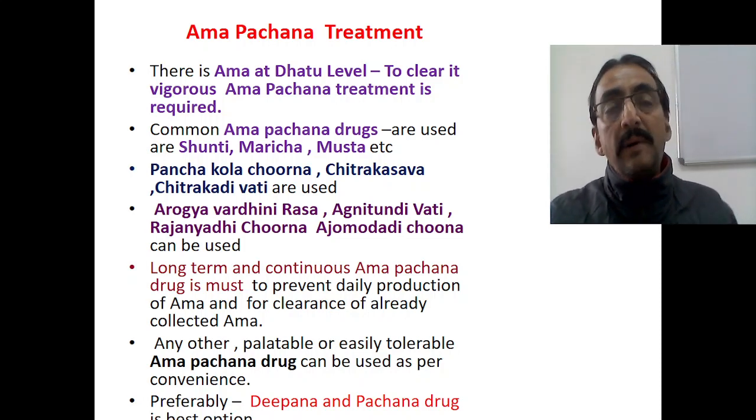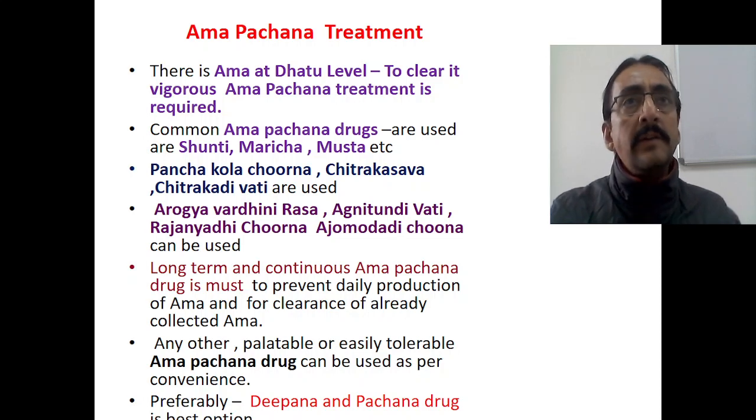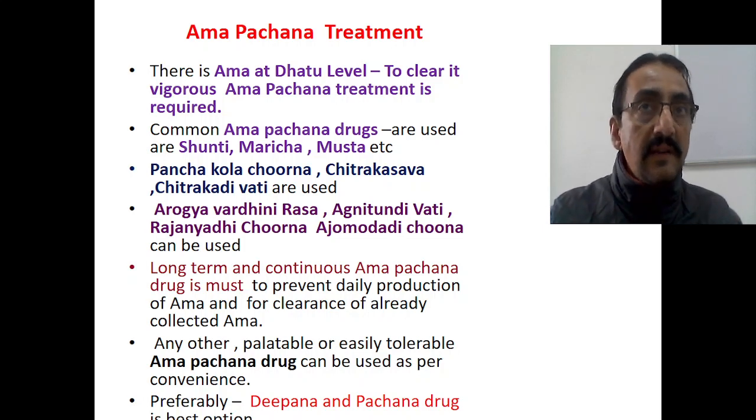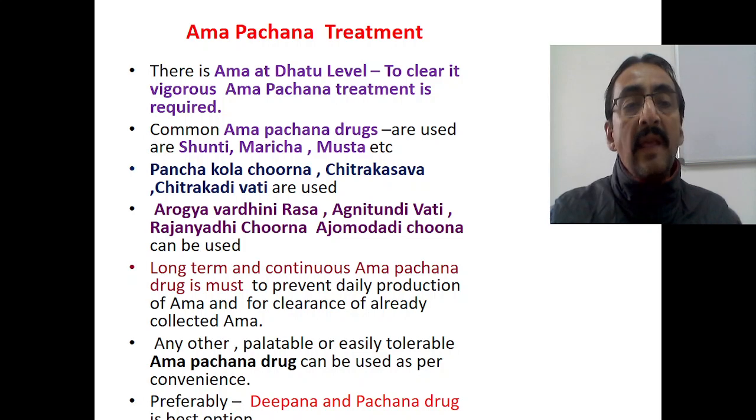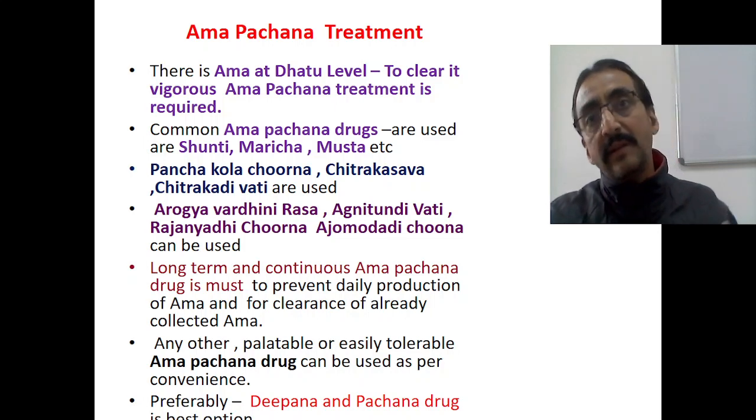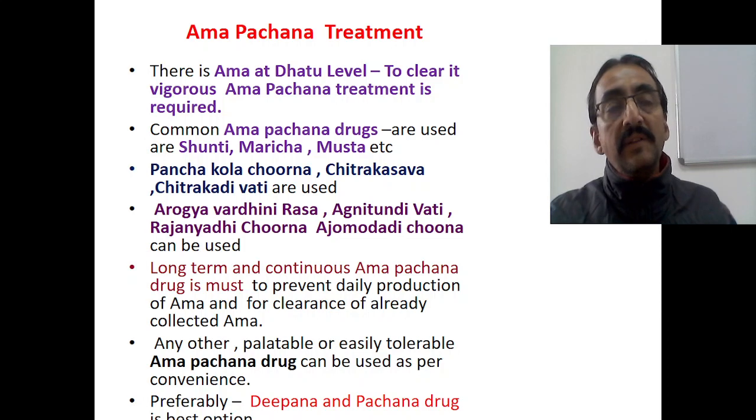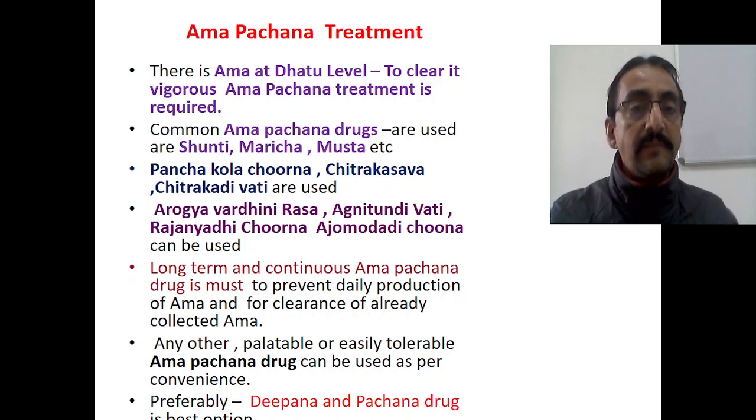Common Amapachana drugs which can be used, starting from very simple drugs like Shunti, Maricha, Musta, etc. You can also go for Panchakola Churna, Chitrakasava, Chitrakadi Vati, etc. But if the disease is a little chronic and you think that Ama is very deeply rooted, then we can use more specific drugs like Arogyavardhini Rasa, Agnitundi Vati, Rajanyadi Churna or Ajamodadi Churna, etc. These drugs are helpful to clear the Ama which is deeply seated.